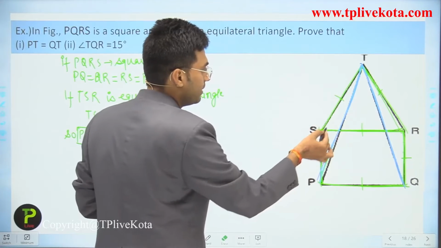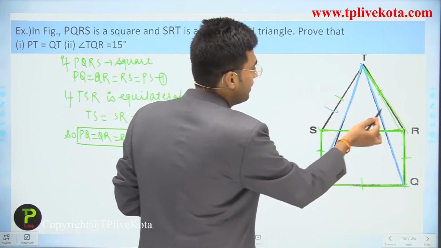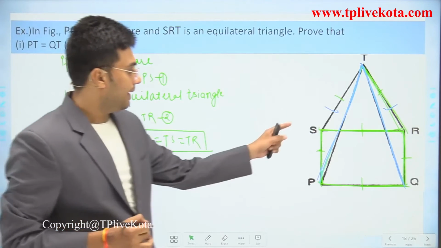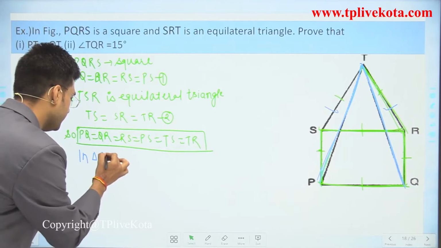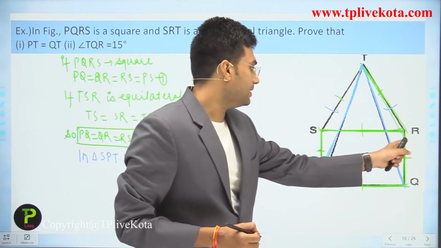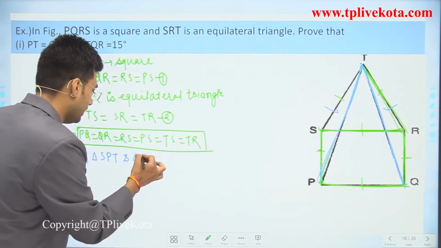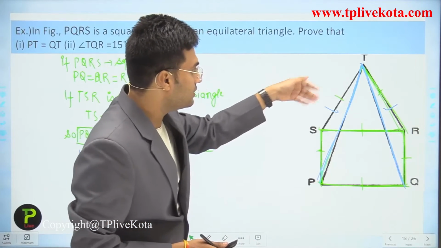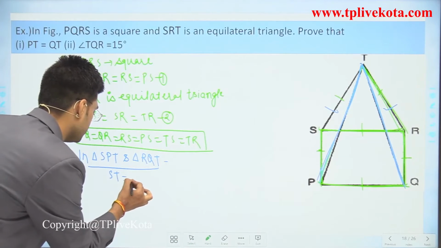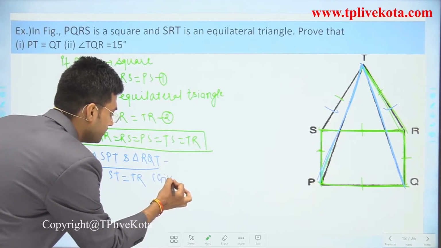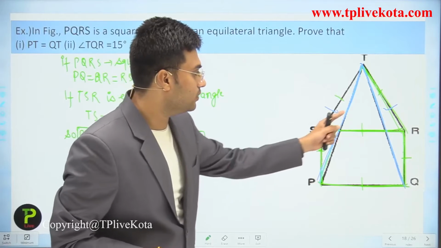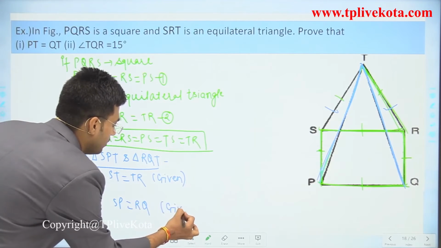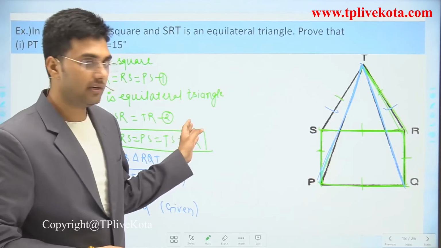Now in triangle SPT and triangle RQT, if we observe, ST is equal to TR, it is given, and SP is equal to RQ, it is also given.